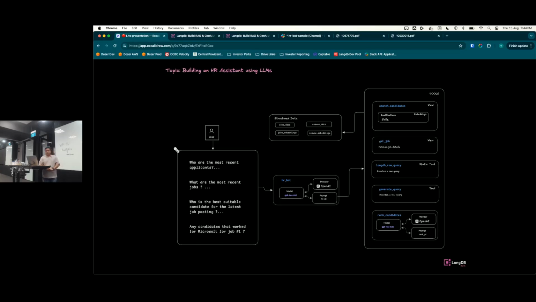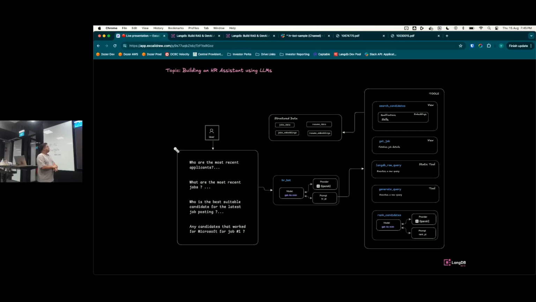Let's talk about this workflow a little bit, and then we'll talk about how LangDB approaches this. You would expect a user, in this case an HR person, asking questions. This is an example, but you could even build a hybrid experience of search with a bit of full text and a bit of natural language capability. It could be any of those things. You would expect these to translate to real data coming back and helping with the workflows. You could also think about use cases where you build automated email, automated support. Those are the kinds of scenarios you can think of, but feeding the right data about the company will become quite important.